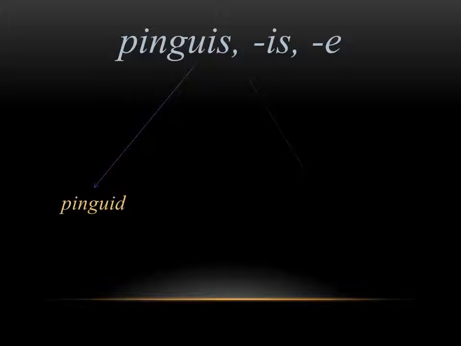Next, we have pinguis, which means fat. Now, in English, you get the word pinguid, but you also get the word penguin, which is a fun derivative that comes from this. This type of fat is not talking about being big necessarily, it's talking about the fat that you would find on meat. So that's really where they're going with it.